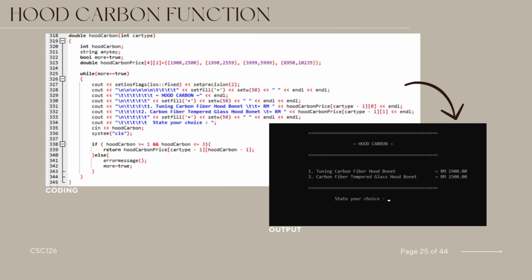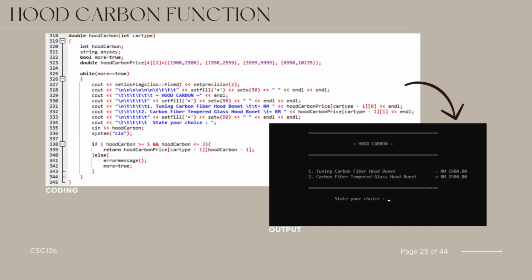The given C++ code defines a function called hoodCarbon that takes an integer parameter car type. This function enables the user to select options for carbon fiber hoods for a specified car type. The menu presents choices for tuning carbon fiber hood bonnets and carbon fiber tempered glass hood bonnet. Displaying their respective prices, the user is prompted to input a choice, and if the input is valid, between 1 and 2, the function returns the corresponding hood price.